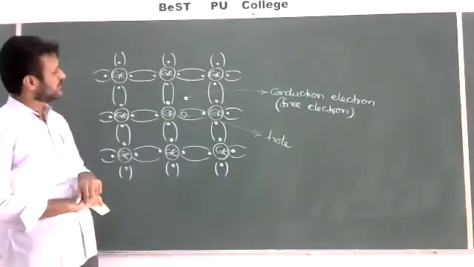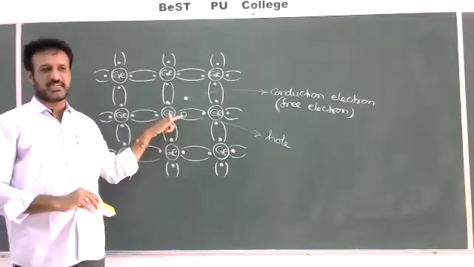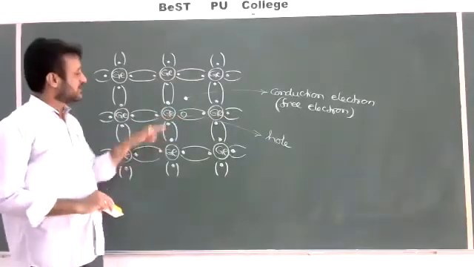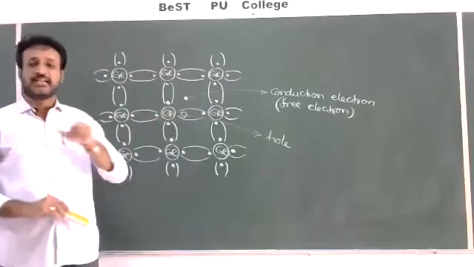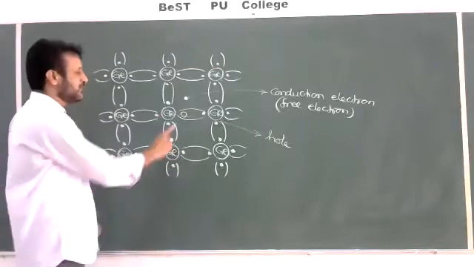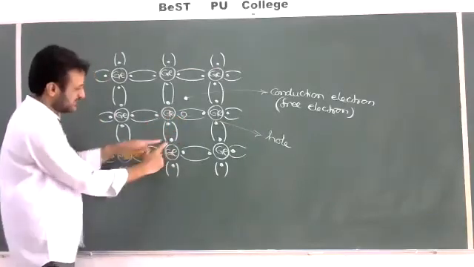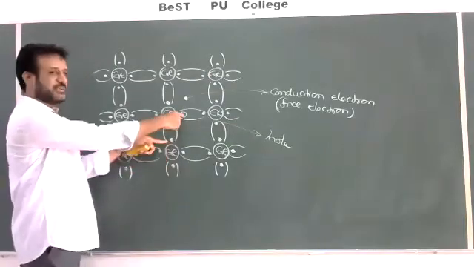But one important thing you have to understand: we are saying a hole is a positive charge, correct? A deficiency of electron. But this hole will always try to attract one more electron from the neighboring bond. For example, this hole is attracting the neighboring electron to here. Then this valence electron will jump to here.